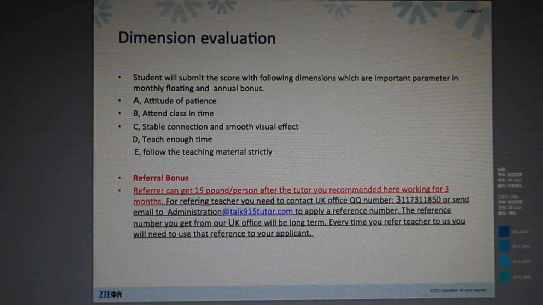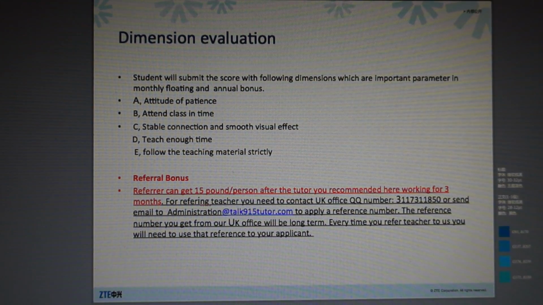Dimension evaluations. The student will score you after your class, with A, B, C, D, E. Different letters mean different performance that will affect your monthly bonus. If you refer tutors to us, you will get a bonus as well. You can read the details in this page.